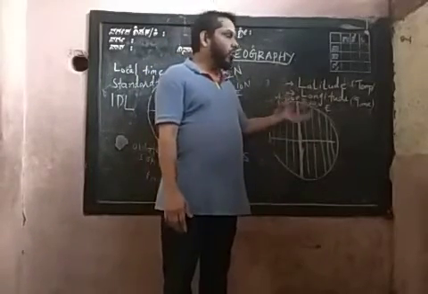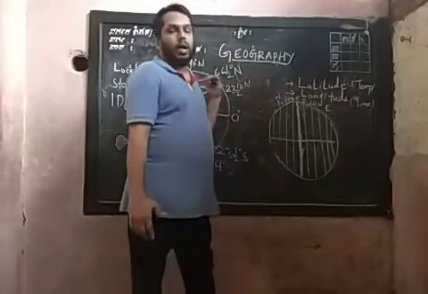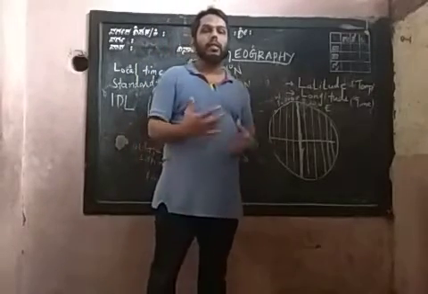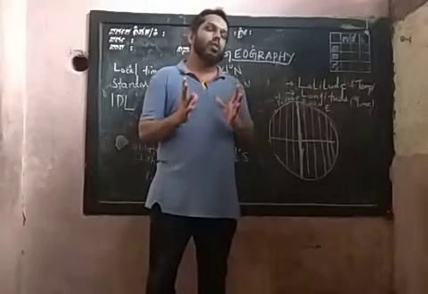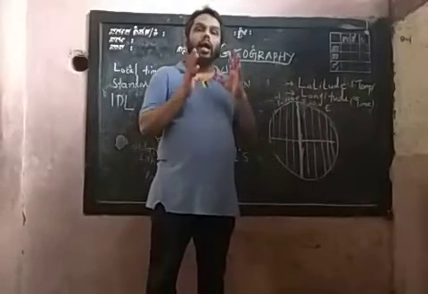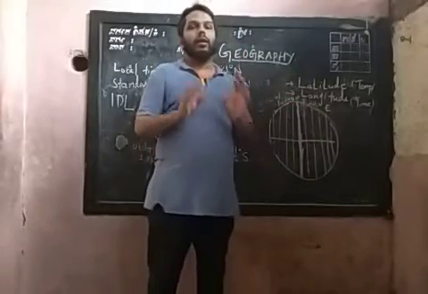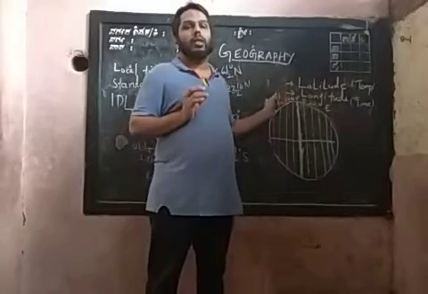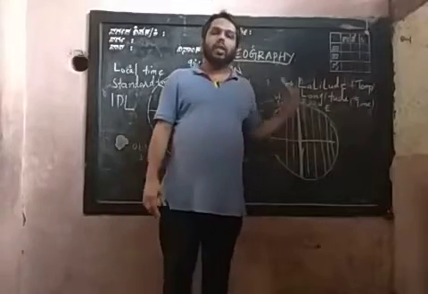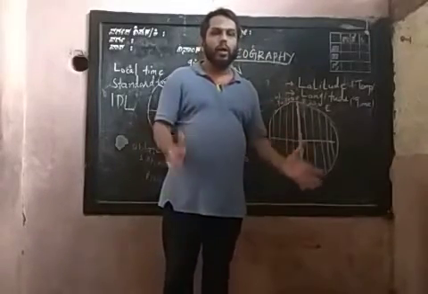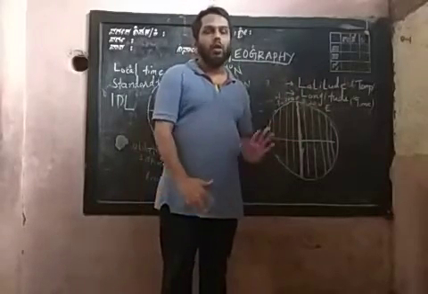By using longitude, we can assess the time differences between countries or places, whereas latitude is used to understand the temperature in different parts of the world. By latitude and longitude, we can point out a definite part of the earth by using the degrees of latitude and longitude. That is the use of latitude and longitude. I hope you understood what is meant by latitude and longitude and what their uses are.